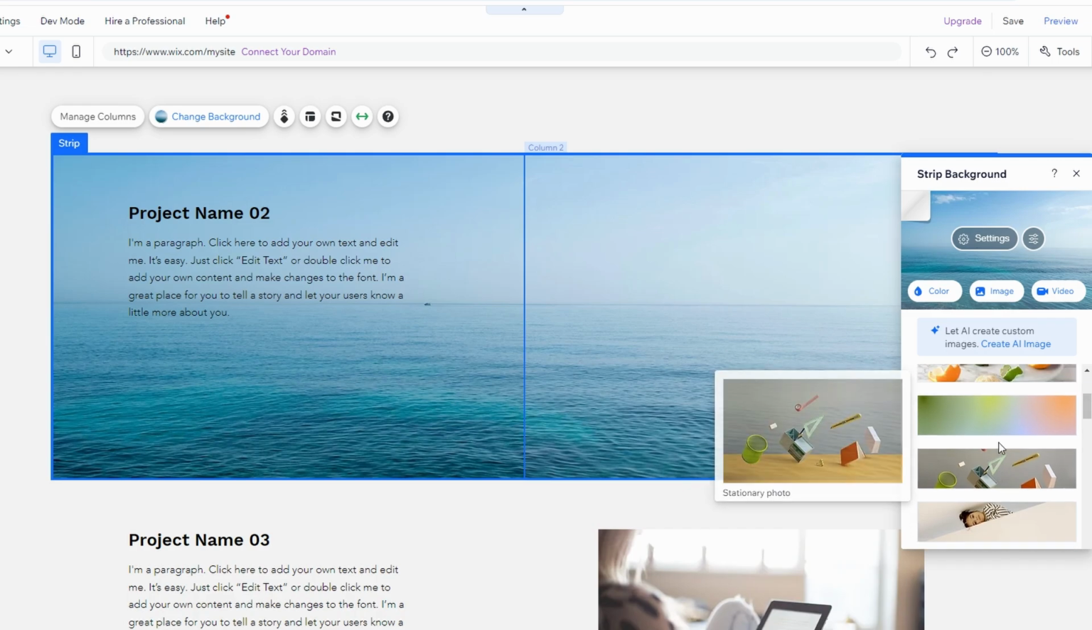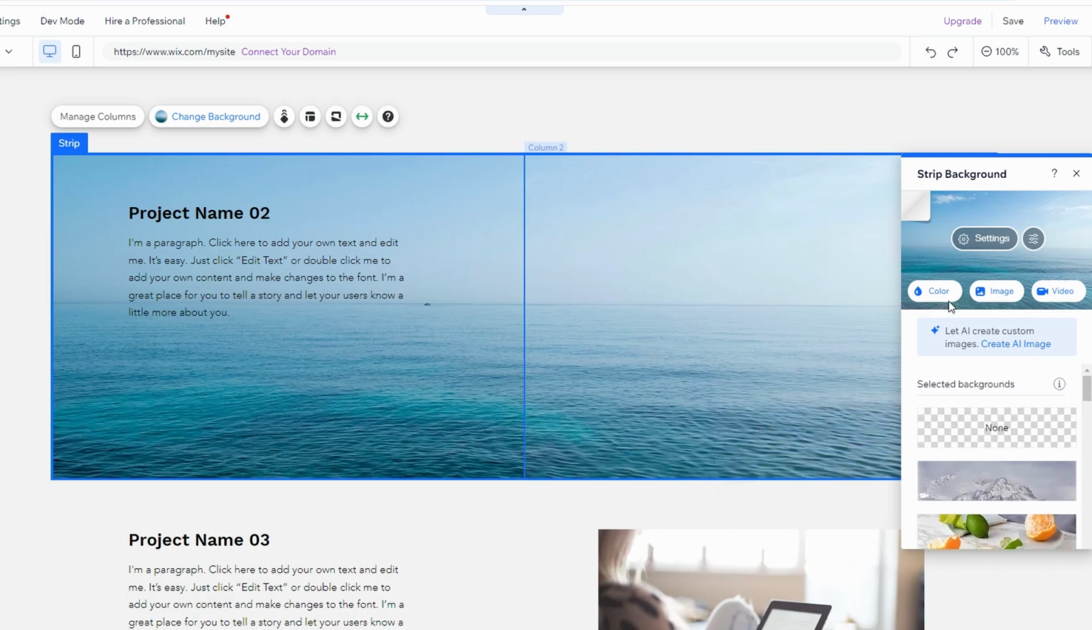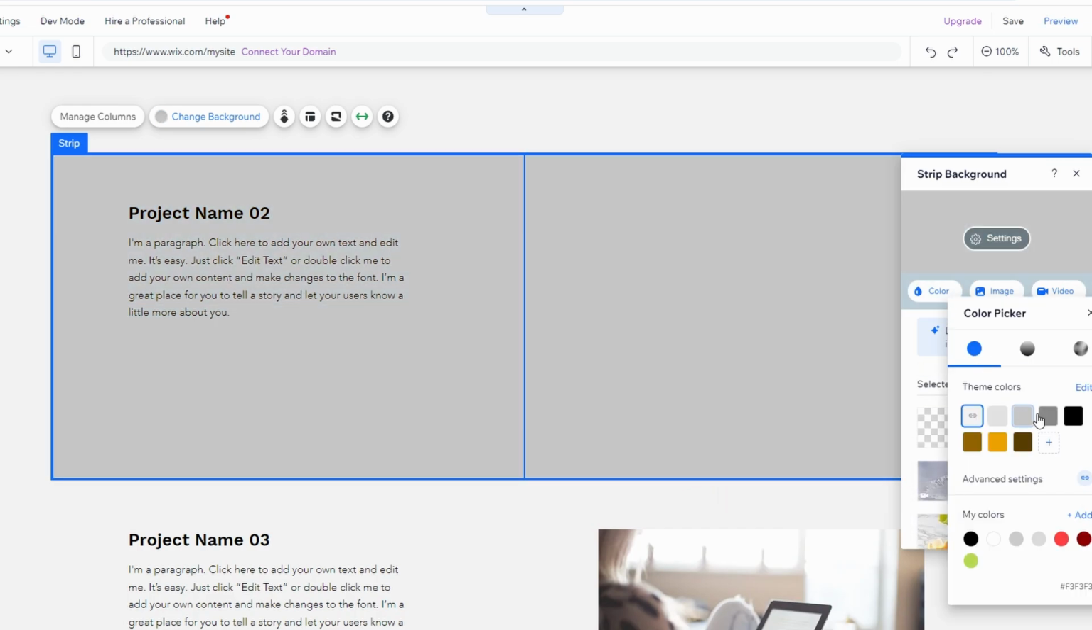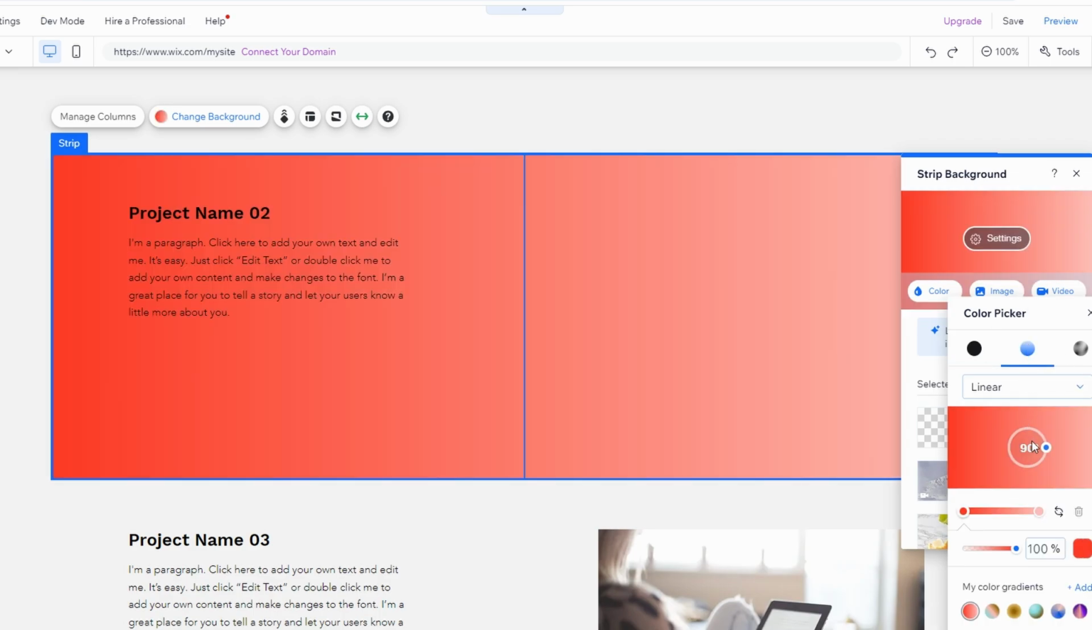If you prefer to replace the image with a solid color, click on Color in the background settings. Choose the color you want to apply to that section. This will replace the image with the selected color.